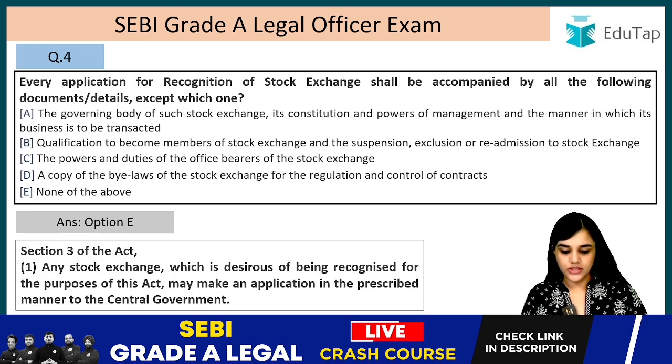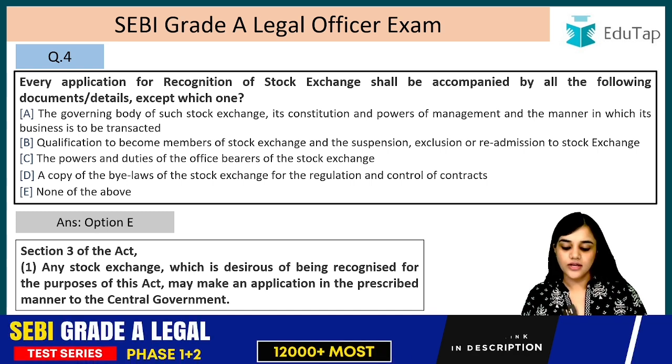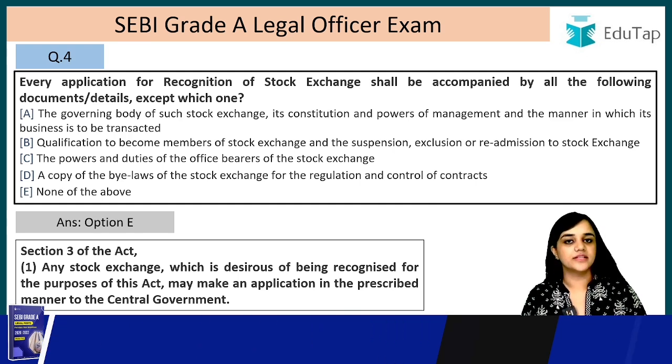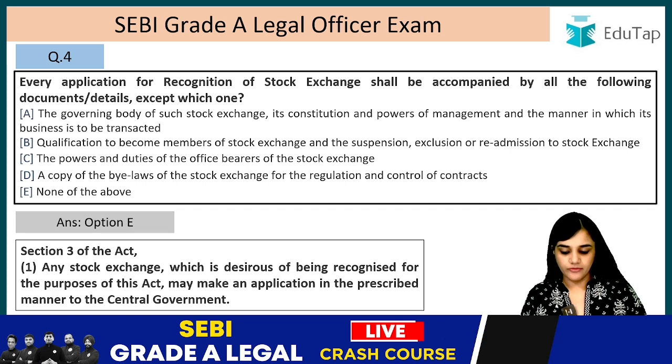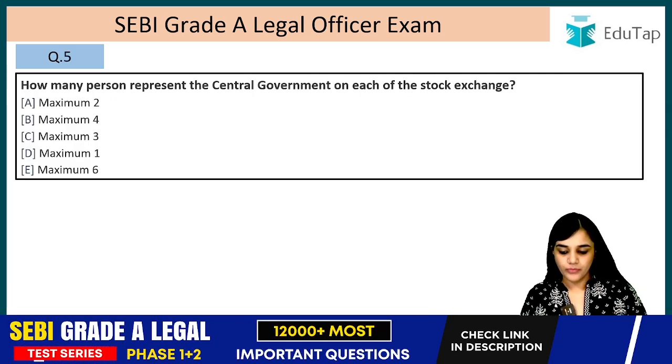So A to D, all of these are mentioned in section 3. That is why the answer is option number E, none of the above. All of these shall be accompanied with the application. Shall means it is mandatory. So none of the above, option E. Right? So now next question, question number 5.